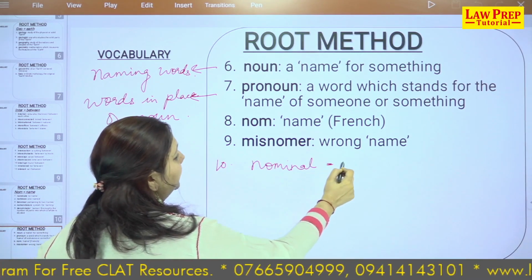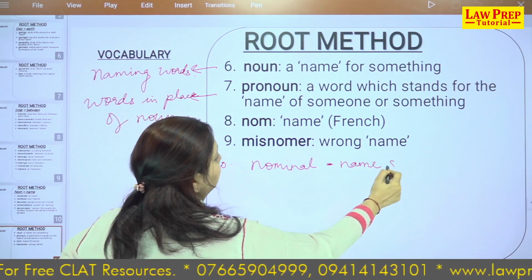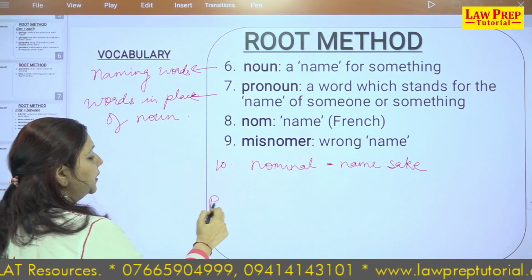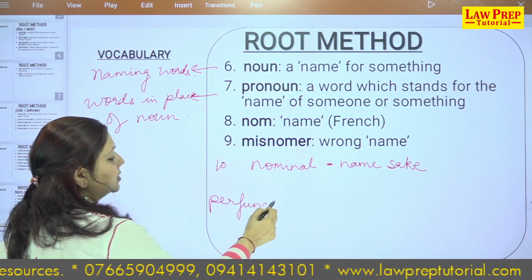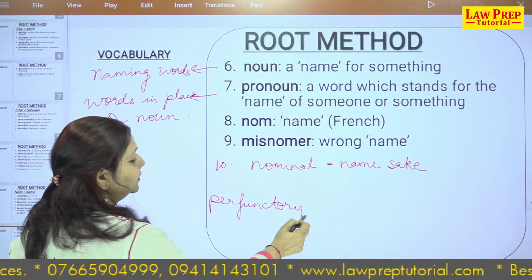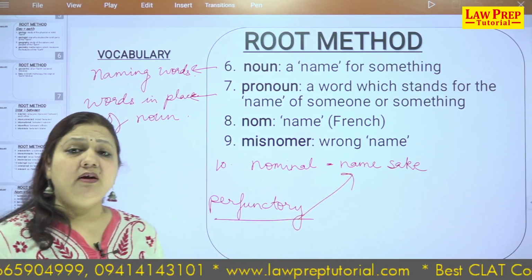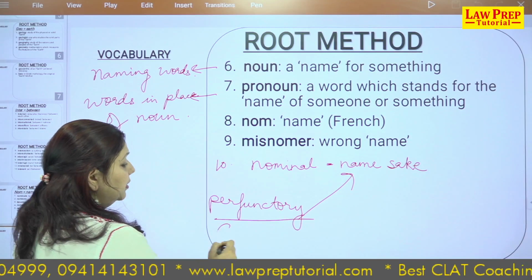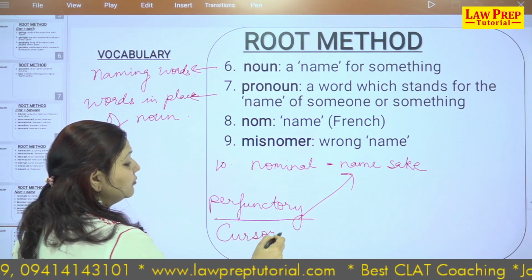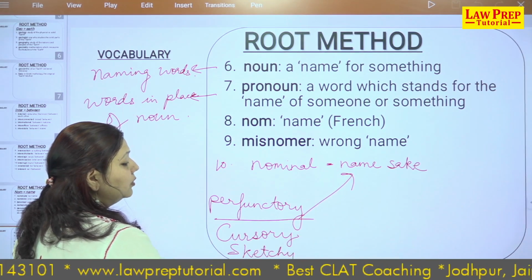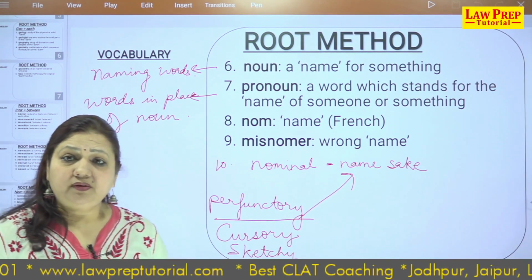That is for namesake, right? There is another word we use, perfunctory. Although this is usually used for a prize, it is also a synonym for the word namesake. In government offices, the work is done in a very cursory, please note this word, or a perfunctory or sketchy manner. That means just for namesake, people don't take up things very seriously and don't do things in the right perspective.